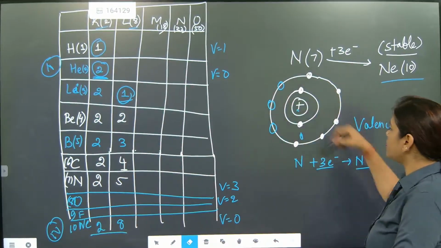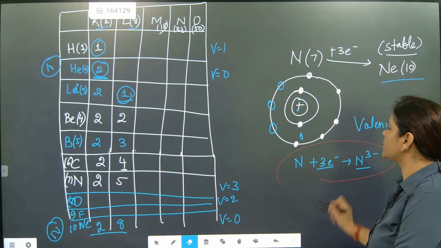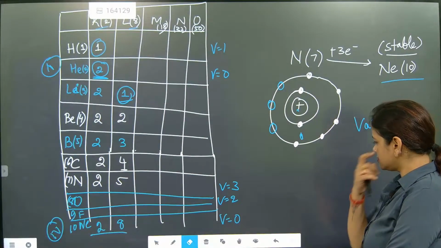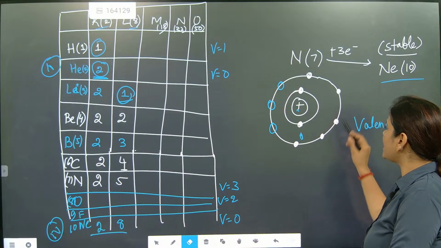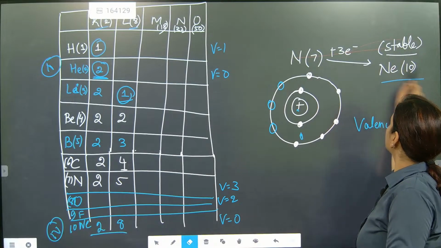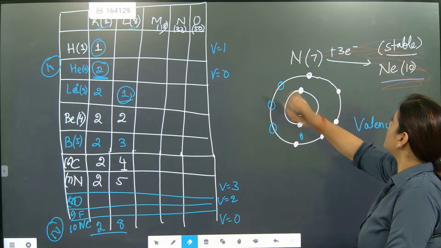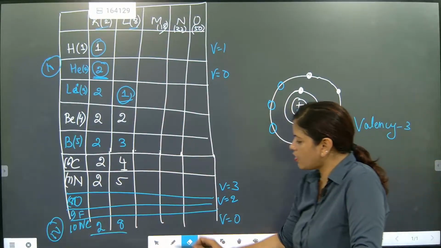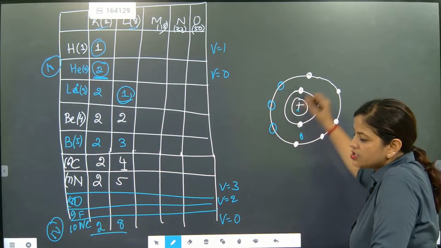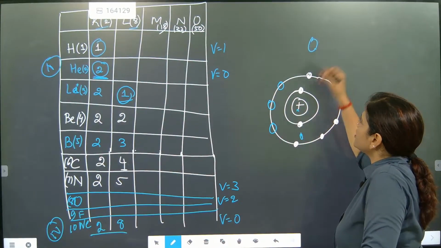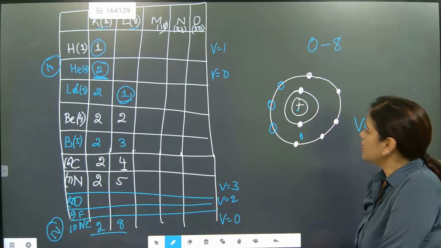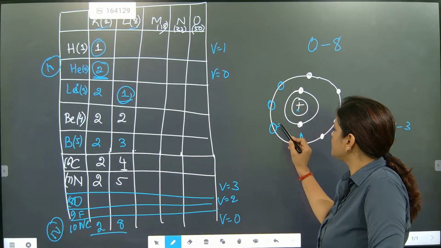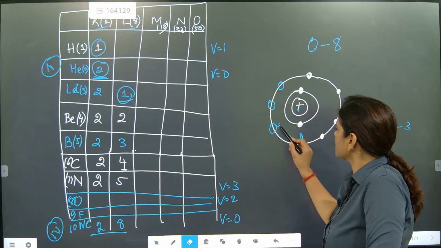Now, if we talk about the valencies, did you note this one? Done now? So now we are going to talk about oxygen. Oxygen atomic number is 8. So that means how much is it needing? 2.